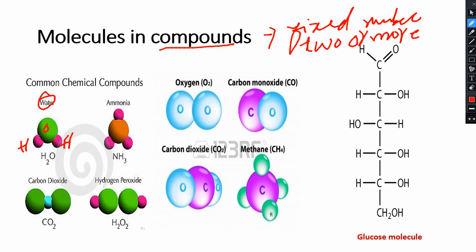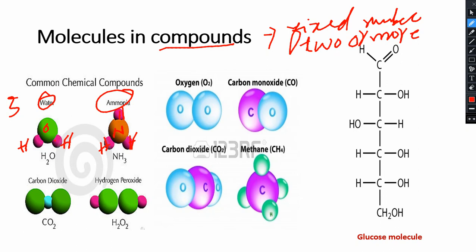Why? The number of atoms is fixed, it is 3, and we have 2 or more atoms, and these atoms are different because oxygen and hydrogen are different atoms. Now the example of ammonia: in ammonia there is nitrogen and there is hydrogen, okay. We know that the number is fixed, 4 atoms, 3 hydrogen and 1 nitrogen, okay.